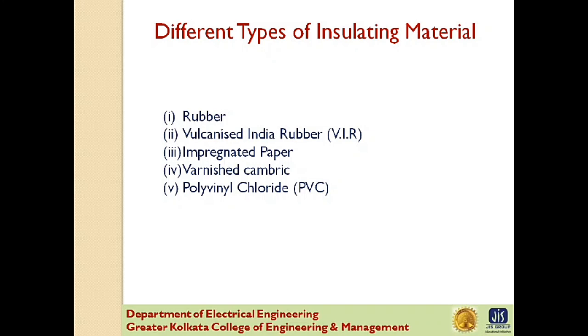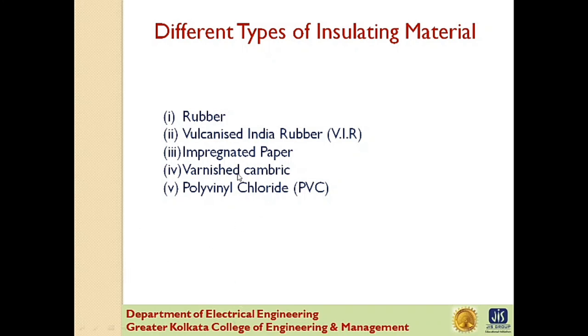The only disadvantage is that paper is hygroscopic, and even if it is impregnated with suitable compound, it absorbs moisture and thus lowers the insulation resistance of the cable. Now, for this reason, the paper insulated cables are always provided with some protective covering and never left unsealed.